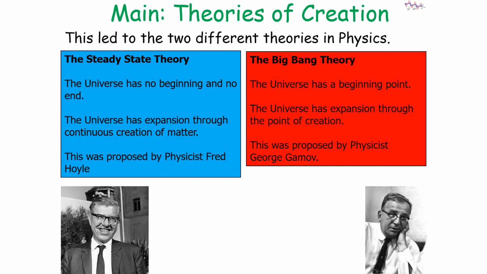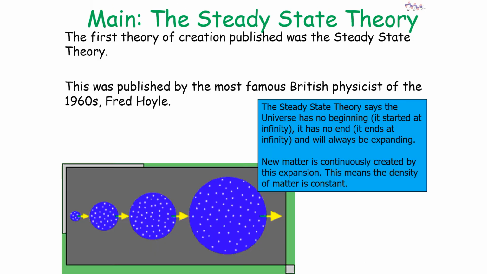Whilst the Big Bang theory is that the universe has a starting point, the universe has expansion through the point of creation and was proposed by the physicist George Gamow. So the first theory of creation that was published was the steady state theory. The steady state theory says the universe has no beginning, it started at infinity, it has no end, it ends at infinity, and will always be expanding.